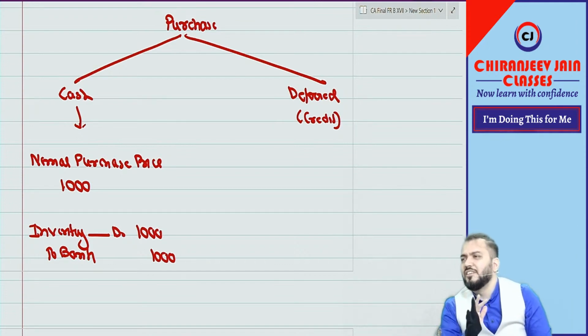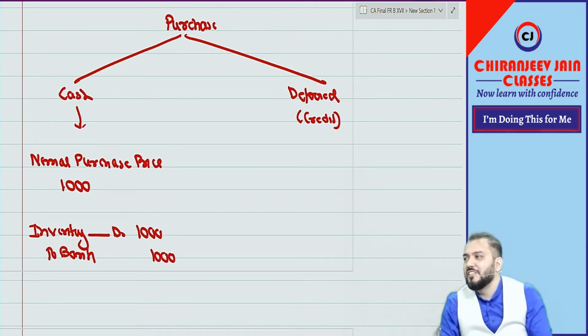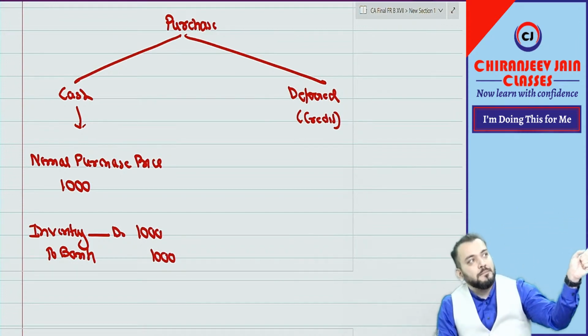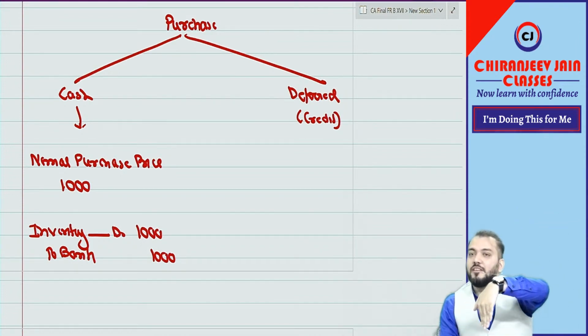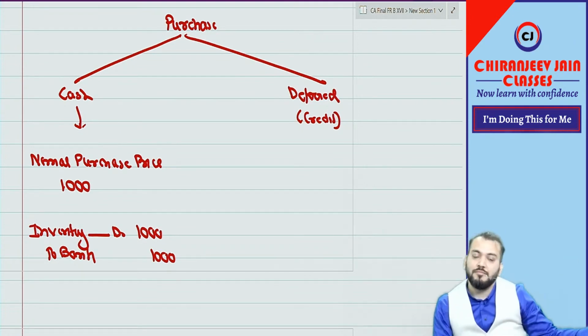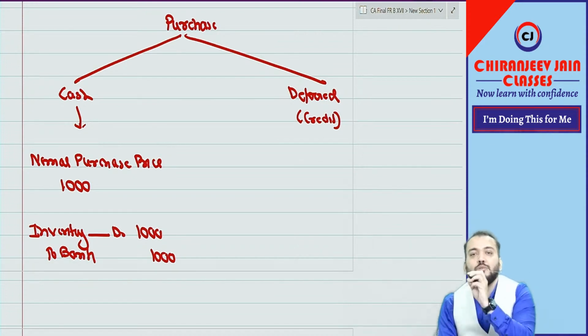Okay, I can't say anything on this. He is completely wrong. But purchase is a real account. Purchase is not a nominal account. Understood what happened? Whatever you have done, from my point of view, was not correct, and it needs total rectification.